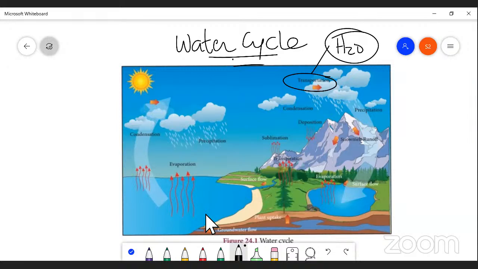And one more thing, that is precipitation. You know, precipitation is a process in which water is available in the form of droplets.